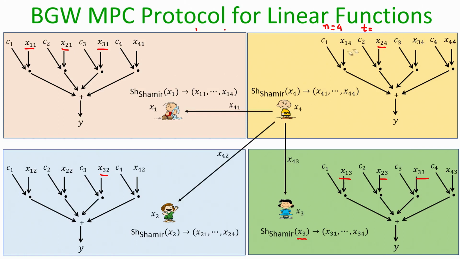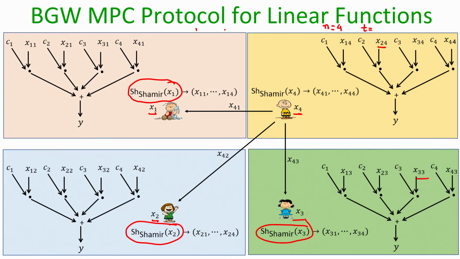Now, before I proceed, let me stress here that remember, Shamir secret sharing is a randomized algorithm. That means, even if the parties P1, P2, P3, P4 execute this BGW MPC protocol with the same values of x1, x2, x3 and x4, the shares which are going to be produced in every instance will be different, because they depend upon the internal randomness, namely the sharing polynomials which are used to compute the shares.